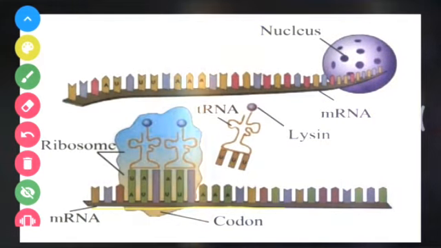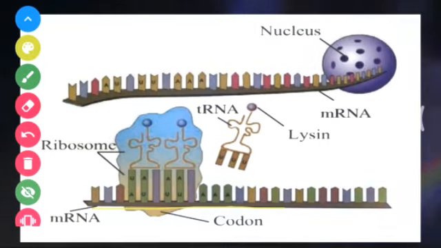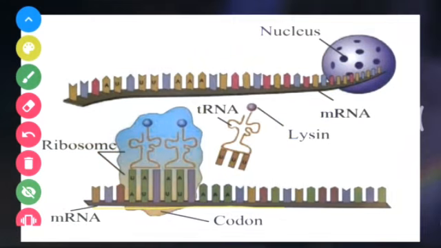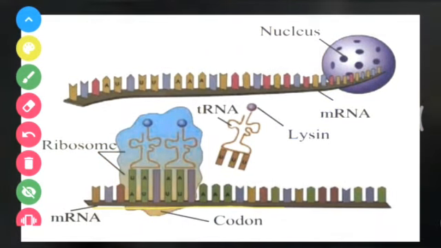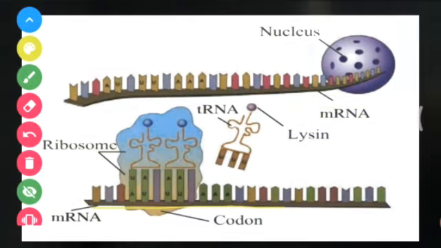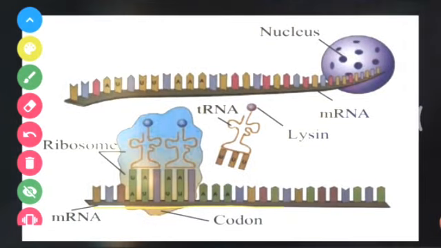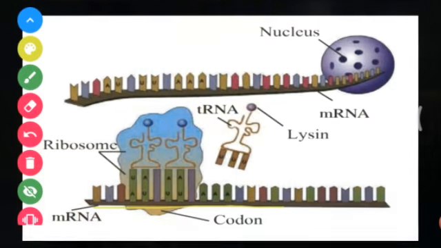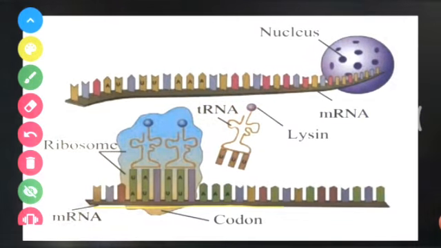So what all is required for translation, or making a protein from an mRNA? The mRNA copy has to come inside the cytoplasm. In the cytoplasm, the tRNA is going to come. As you can see, the tRNA has an amino acid loaded to it. Many such tRNAs are going to come to the ribosome, and they are going to join together to form a protein chain.